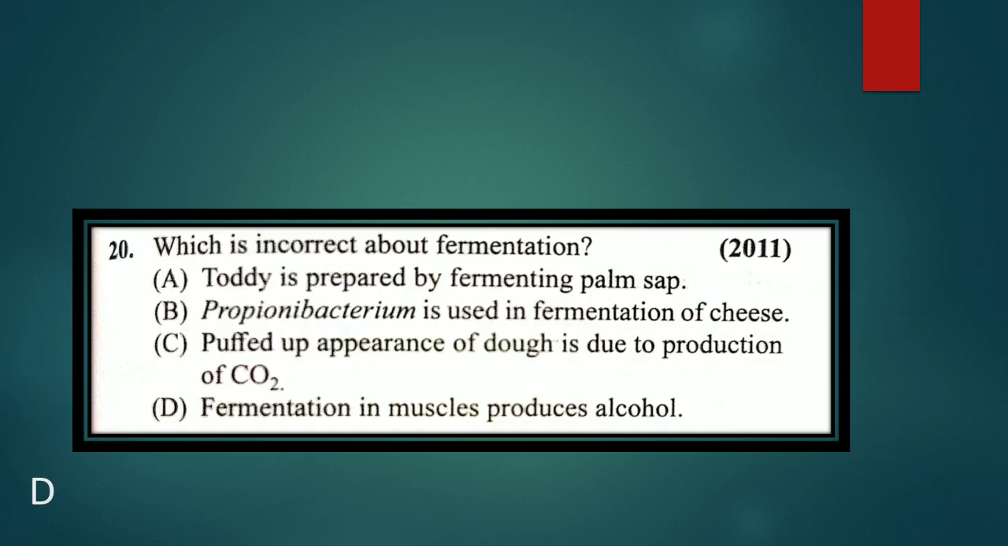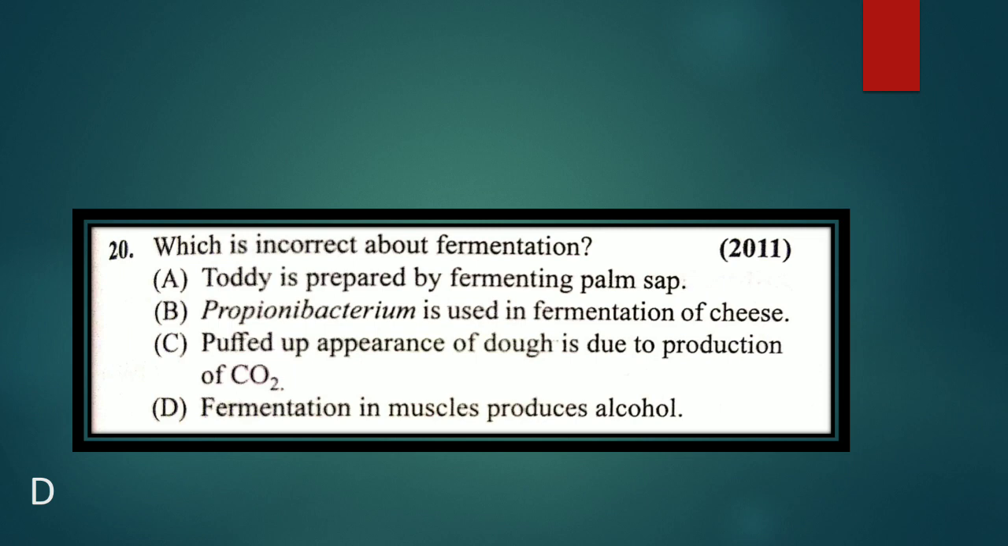Next is, which is incorrect about fermentation? A, toddy is prepared by fermentation of palm sap. B, Propionibacterium is used in the fermentation of cheese. C, puffed appearance of dough is due to the production of carbon dioxide. D, fermentation in muscles produces alcohol. What is the incorrect statement, which is not a proper statement here? The answer is the last one. It is D, fermentation in muscles produces alcohol. Actually, it produces lactic acid. They have given alcohol here.